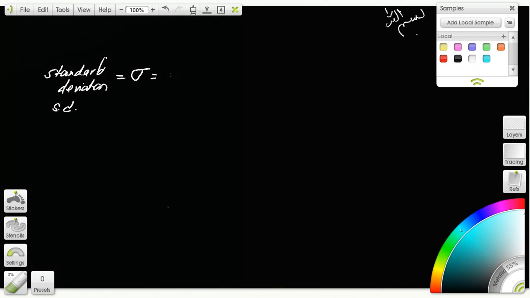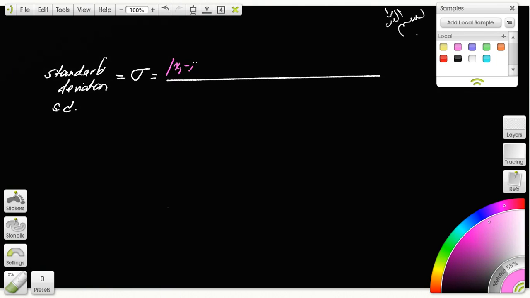Now, just watch this. It's going to be all the differences from the mean taken as absolute values. So x1 minus the mean plus x2 minus the mean plus x3 minus the mean, absolute value of all of that, because you don't want the negatives canceling out the positives, all the way to xn minus the mean, and divided by the total number of n's.